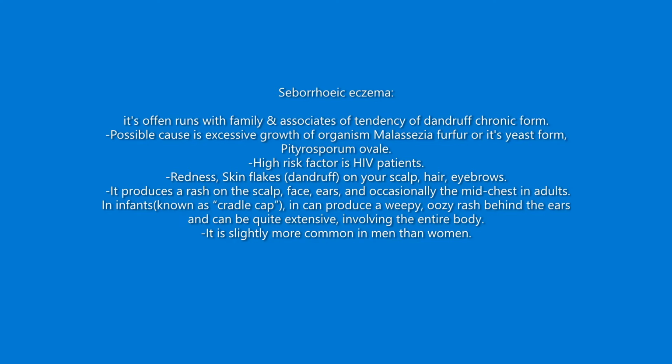It produces a rash on the scalp, face, ears, and occasionally the mid-chest in adults. In infants, known as cradle cap, it can produce a weepy, oozy rash behind the ears and can be quite extensive, involving the entire body. It is slightly more common in men than women.